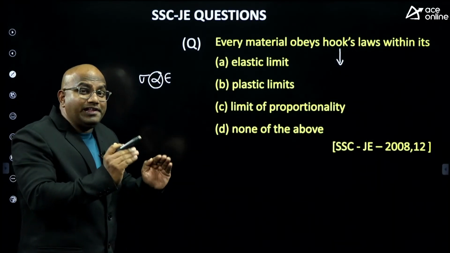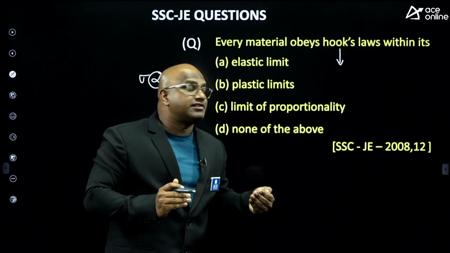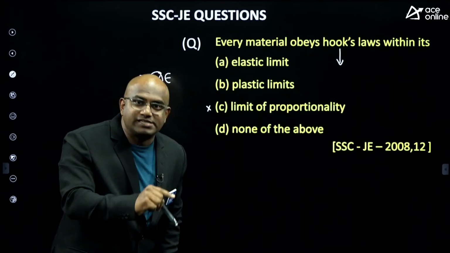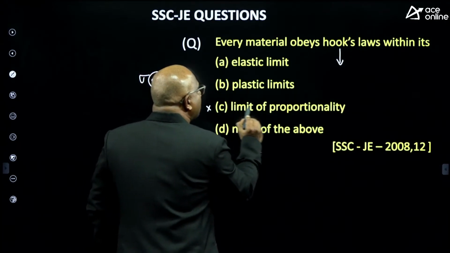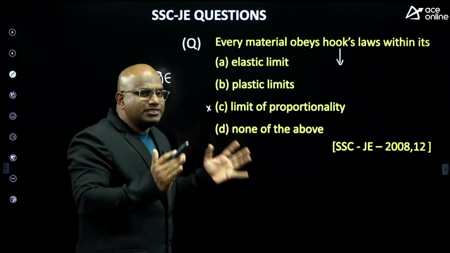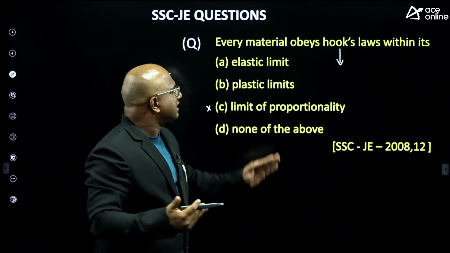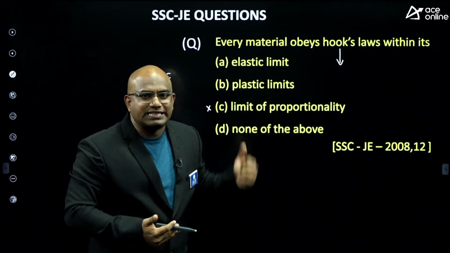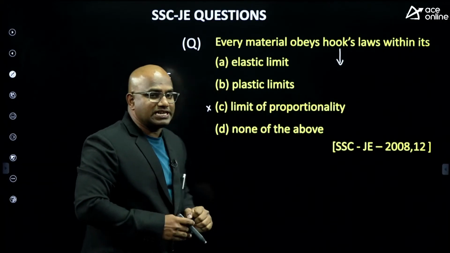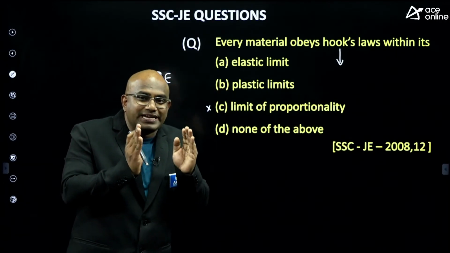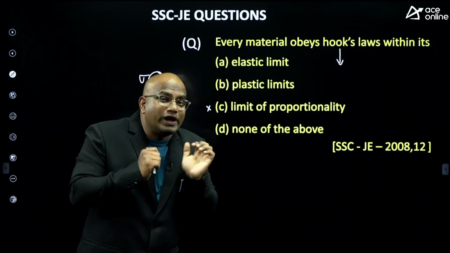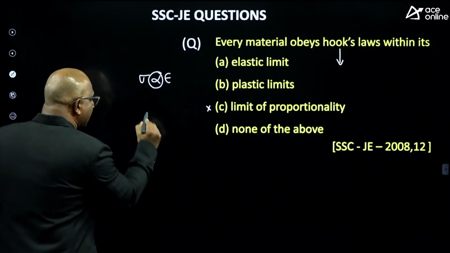Then why do some exams give the elastic limit? Suppose the proportionality limit is not there in the options, and instead they give some ultimate point, fracture point, or yield point. Then the answer is the elastic limit. If the proportionality limit is not there in the options, then the elastic limit is the correct answer. Why?